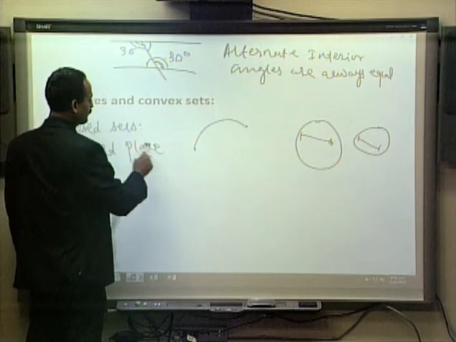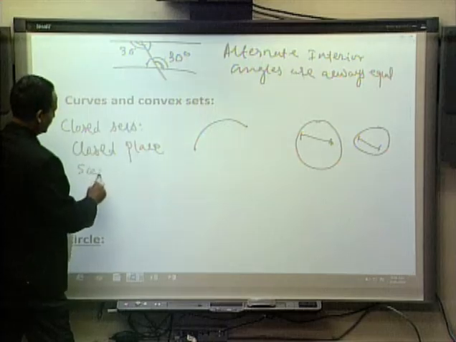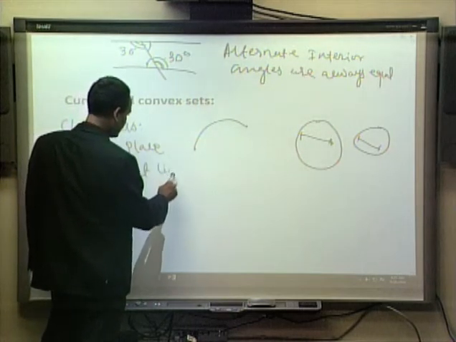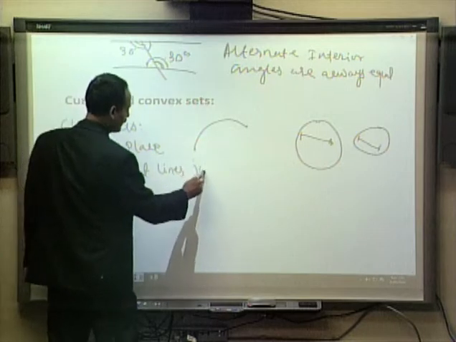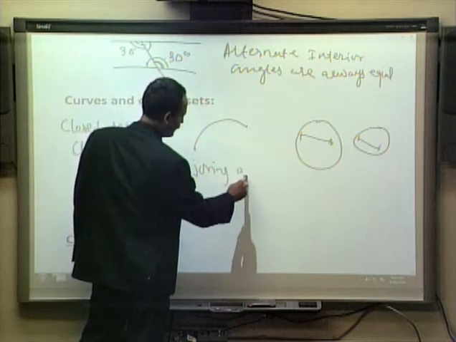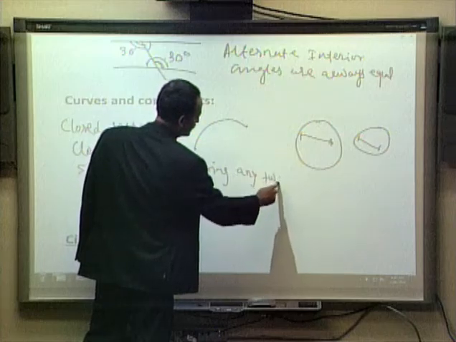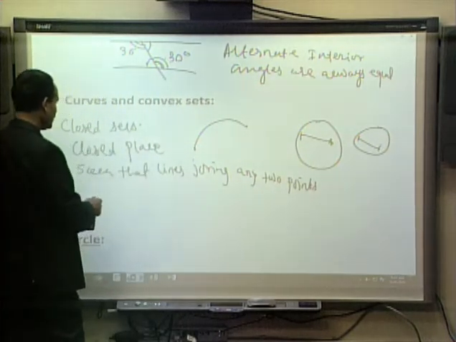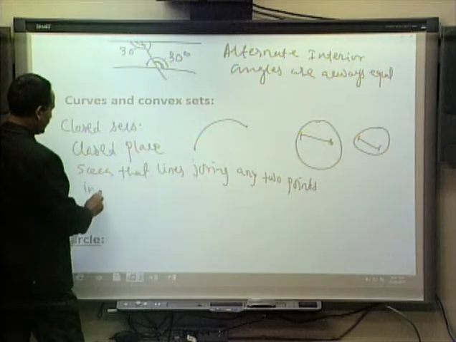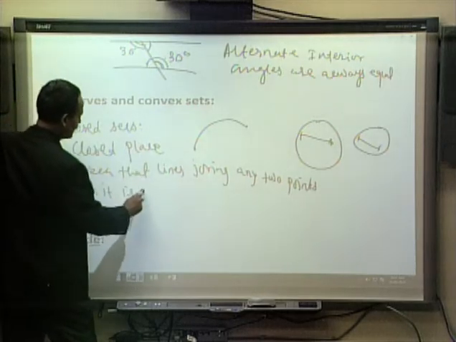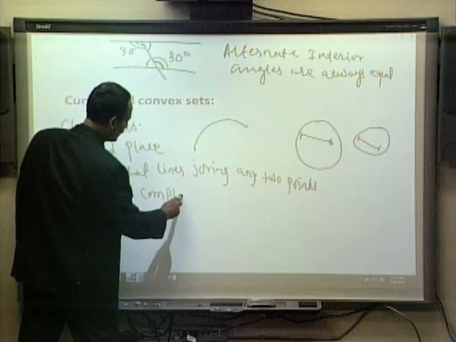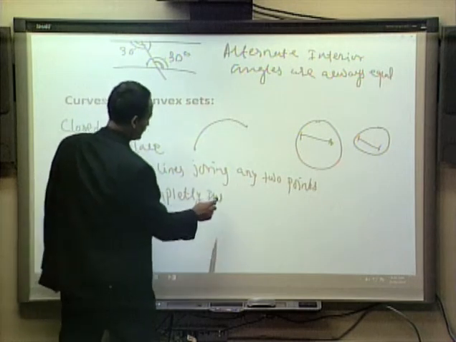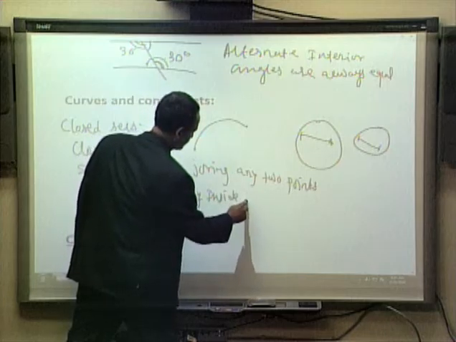A closed plane such that the line joining any 2 points in it is completely inside it.